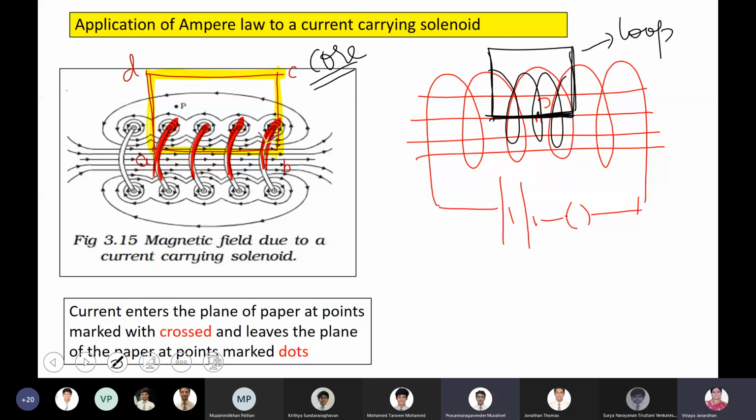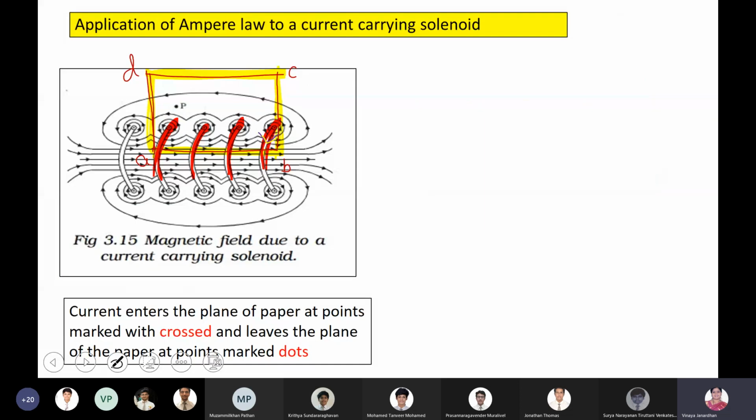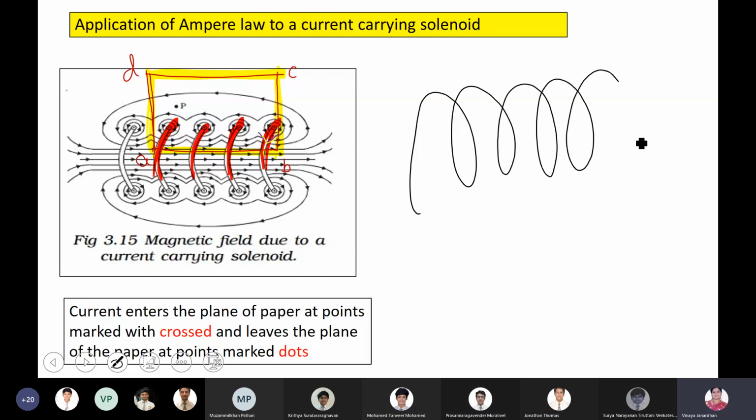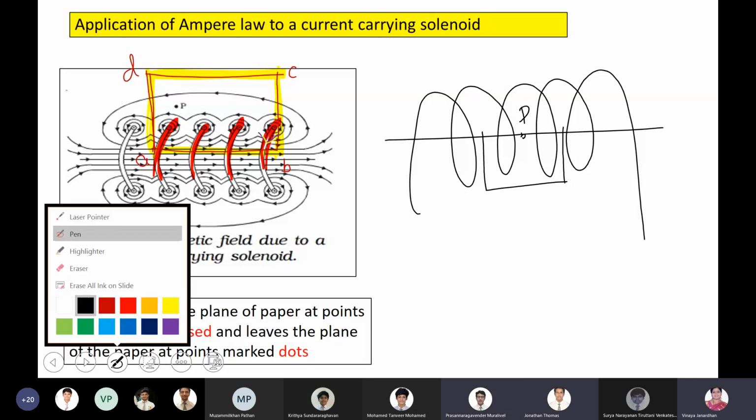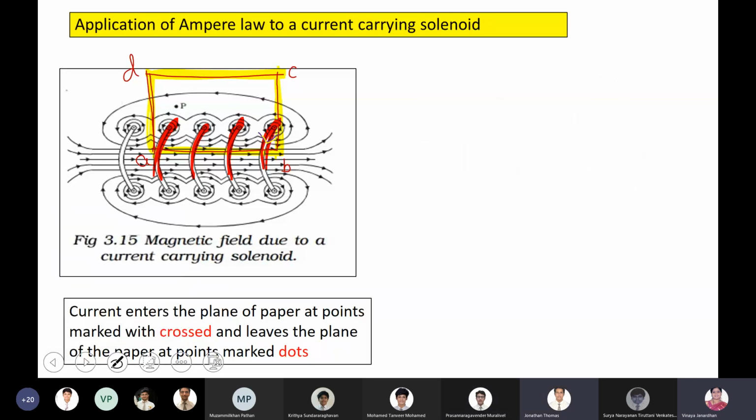Ma'am, here it encloses only the upper part of the solenoid. Either way I can have. The other way also. Suppose I want to find the field at point P, I can go for a loop like this also. It doesn't need to enclose the whole current carrying conductor. Okay, ma'am. We'll see why it is so.